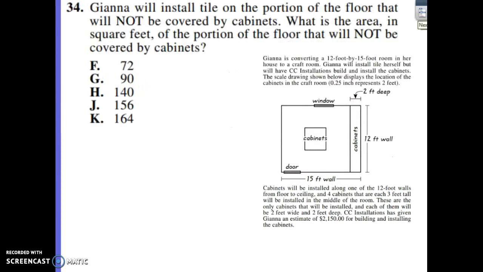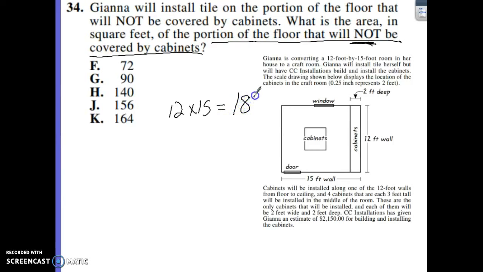This picture comes up for a couple of problems here. The next one, we're installing the floor. We want to know which part of the floor will not, that word "not" highlighted for us, be covered by cabinets. So what we have to do is figure out total area first. Our total area is going to be 12 feet by 15 feet, which gets a total of 180 square feet.